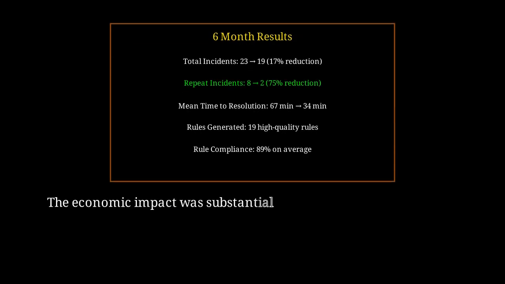Let's calculate the economic impact. Each incident costs approximately 5 engineer hours plus revenue impact. With 6 fewer repeat incidents, that's 30 engineer hours saved, plus the faster resolution time saved an additional 10 hours per incident. Total savings, 30 hours from prevented repeats plus 9.5 hours from faster resolution equals 39.5 engineering hours over 6 months. At $100 per hour, that's $3,950 in direct cost savings.